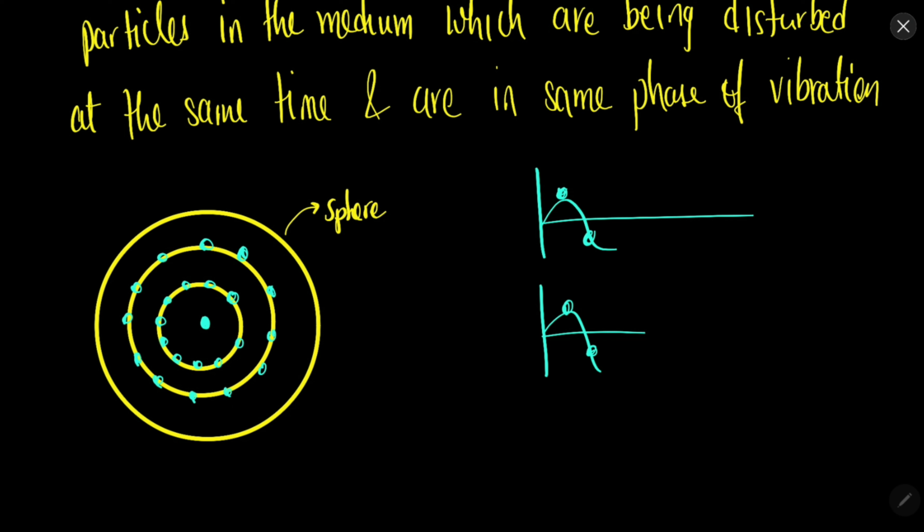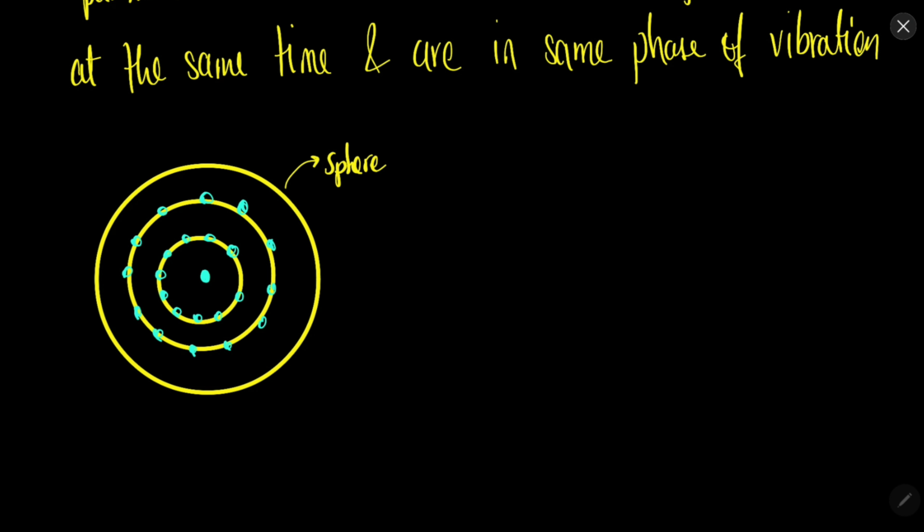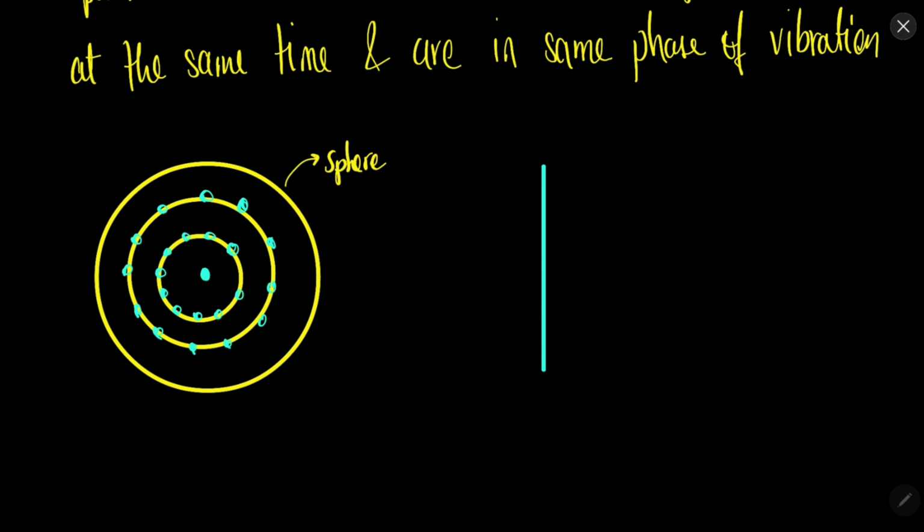There are different kinds or shapes of wavefronts. One is for the point source, which is spherical. Another type can be a cylindrical wavefront. Let's say we have a source which is in the form of a line, a linear source. For this linear source, the wavefront will be cylindrical in nature.